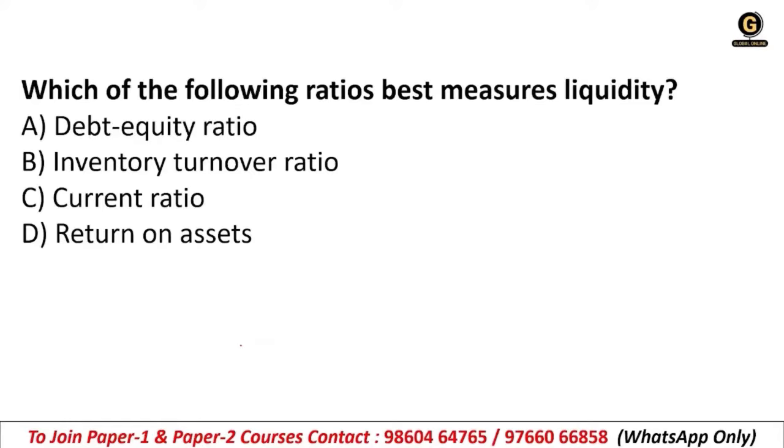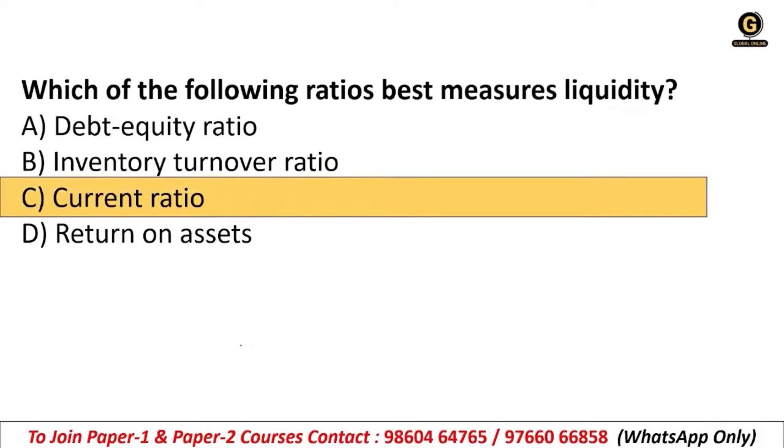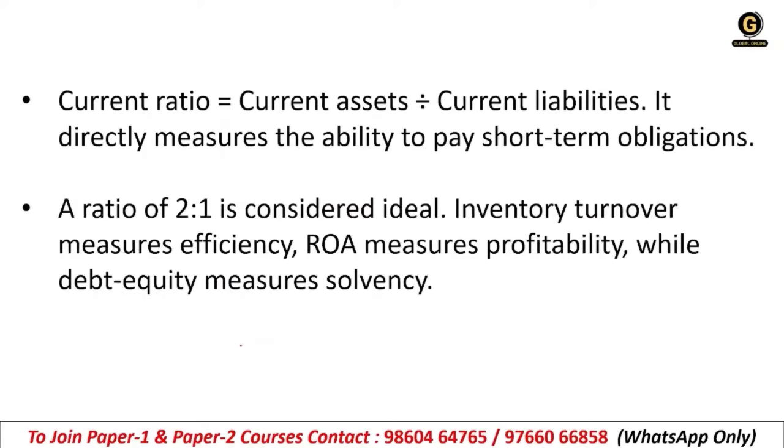Which of the following ratios best measures liquidity? So current ratio is the best ratio which measures the liquidity. Current ratio is equal to current assets divided by current liabilities, that we have seen. It directly measures the ability to pay the short term obligations, right?